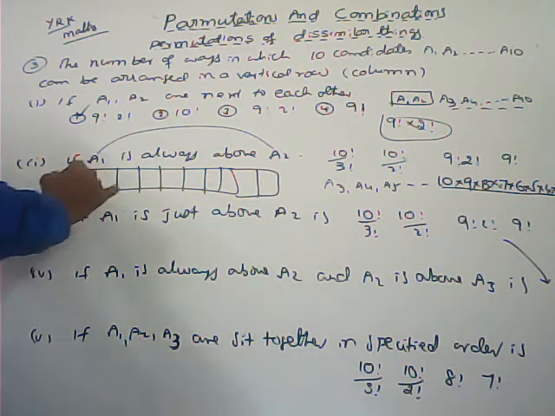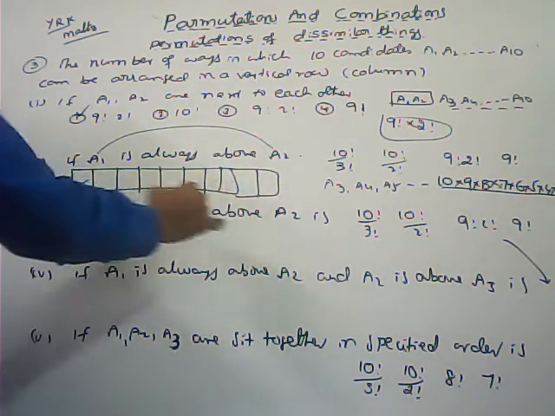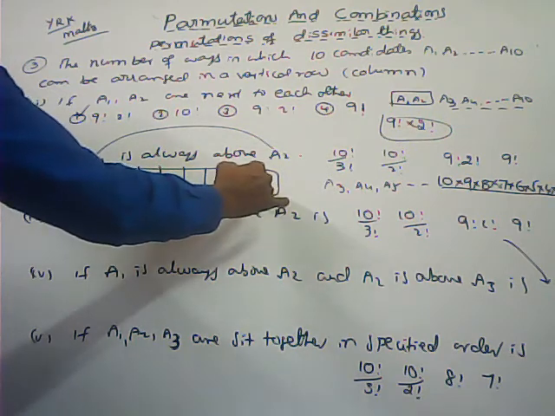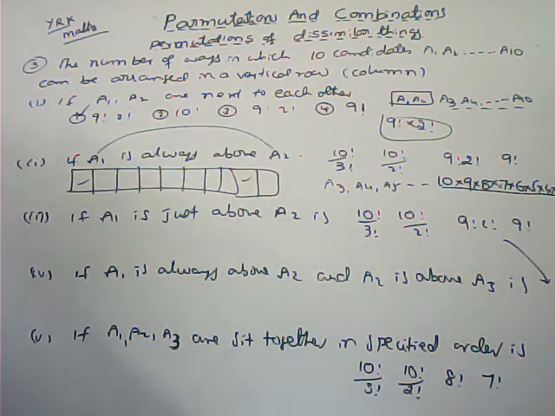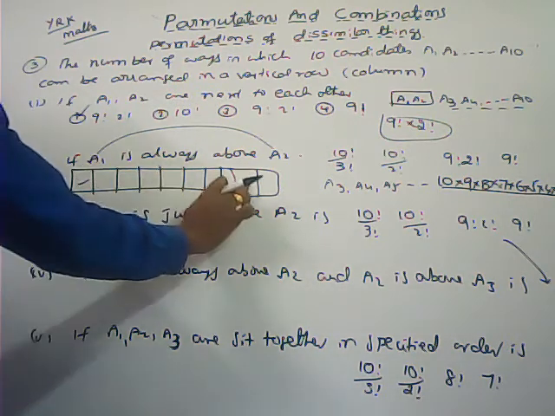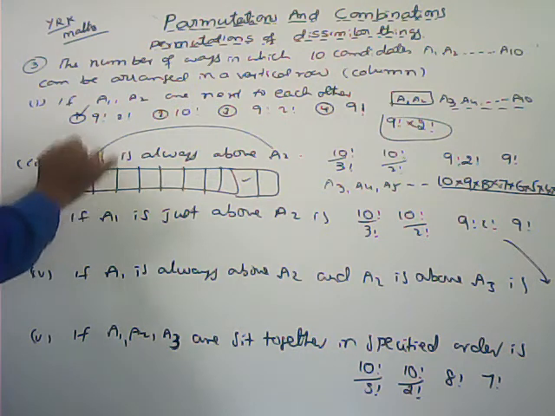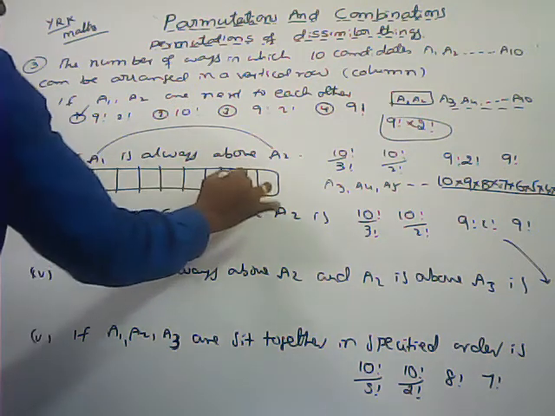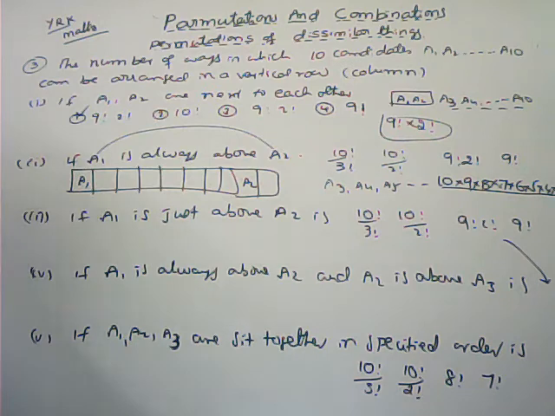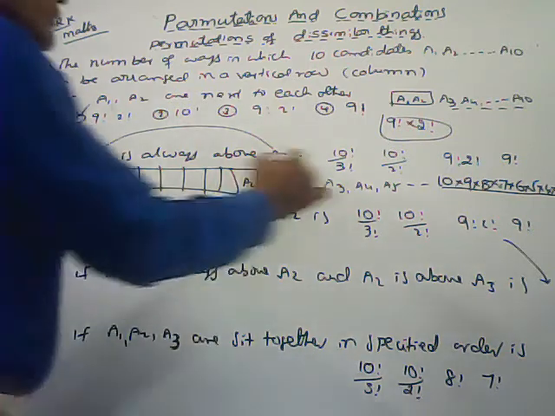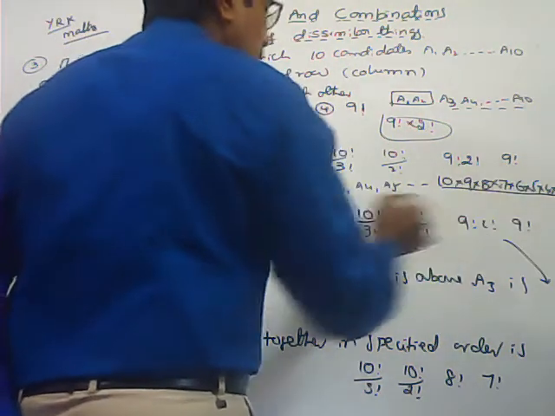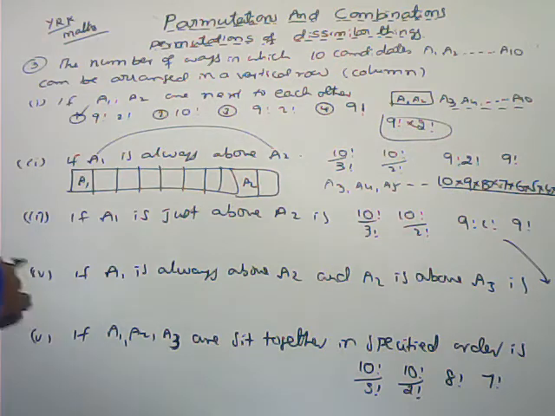For example, after filling candidates A3 to A10, if these 2 boxes are free, then A1 is always above A2. So here we keep A1, and here keep A2 only. Here only one possibility is there. This one I am multiplying with the answer.